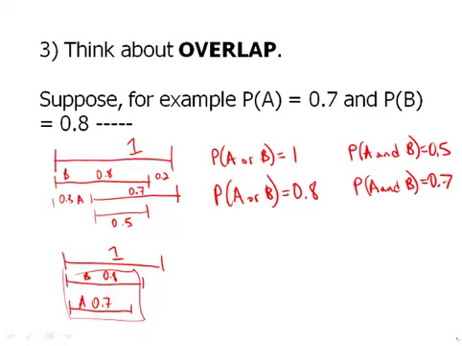So that's 0.7. Even if we don't know anything about the particulars of the situation, just thinking about overlap, we know that the probability of or has to be somewhere in this range, and the probability of and has to be somewhere in this range. That would allow us to eliminate answer choices.